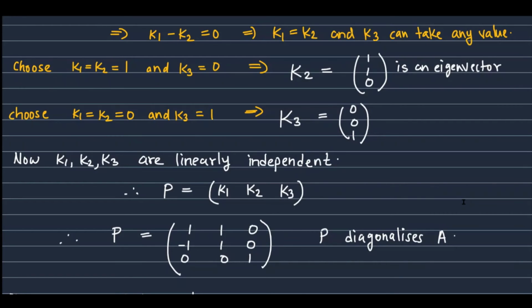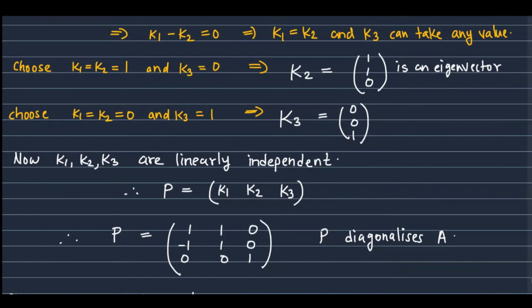Now in the matrix A, the eigenvalues were not distinct. A had eigenvalues which were repeated, but still we were able to find three linearly independent eigenvectors. Hence, this matrix is diagonalizable, and the matrix P which diagonalizes A is obtained by writing K1, K2, K3 as columns. So we have the matrix P as 1, minus 1, 0, 1, 1, 0, 0, 0, 1.